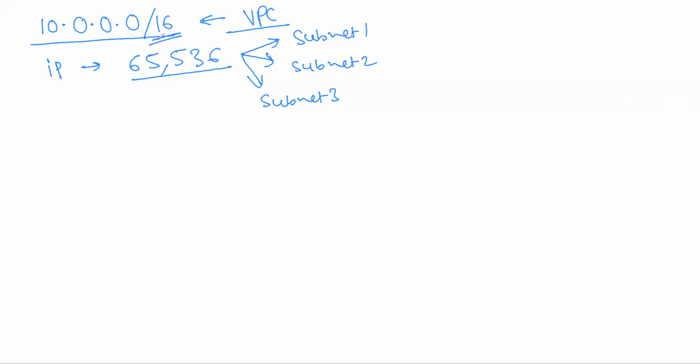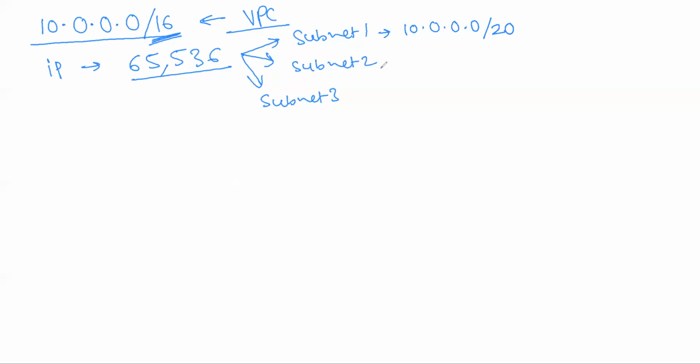This routing prefix will decide how many IP addresses will be available for your subnet. So say for example, you choose 10.0.0.0/20 for this subnet. This is the CIDR range that you have selected.